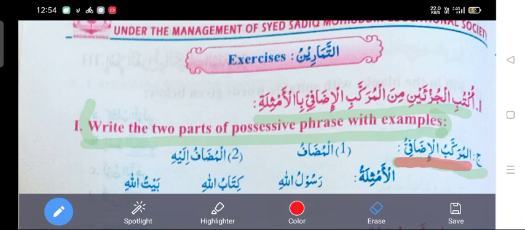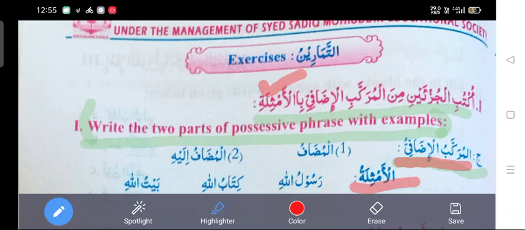Now next, after writing the two parts, you have to give the heading examples. Al amthilatu, in Arabic, you have to write. You can copy al amthilatu from the question. Al amthilatu is given in the question. You can copy it in the answer sheet.